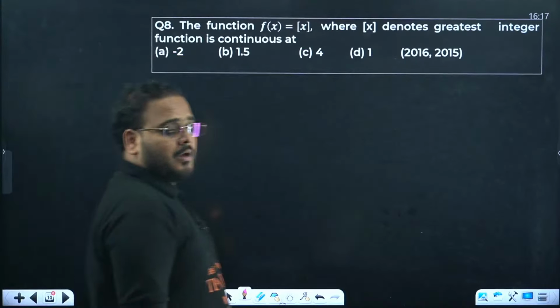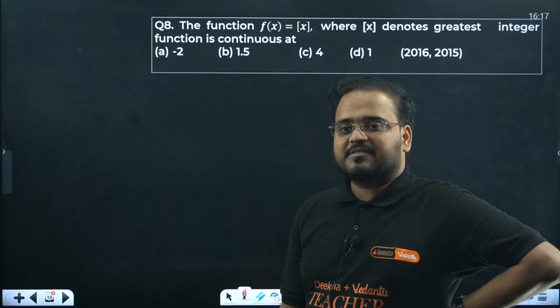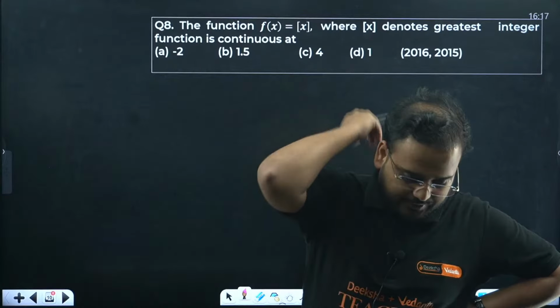Okay, a function f(x) equals x times the greatest integer function of x, where [x] denotes the greatest integer function, is continuous at what? Answer over here.